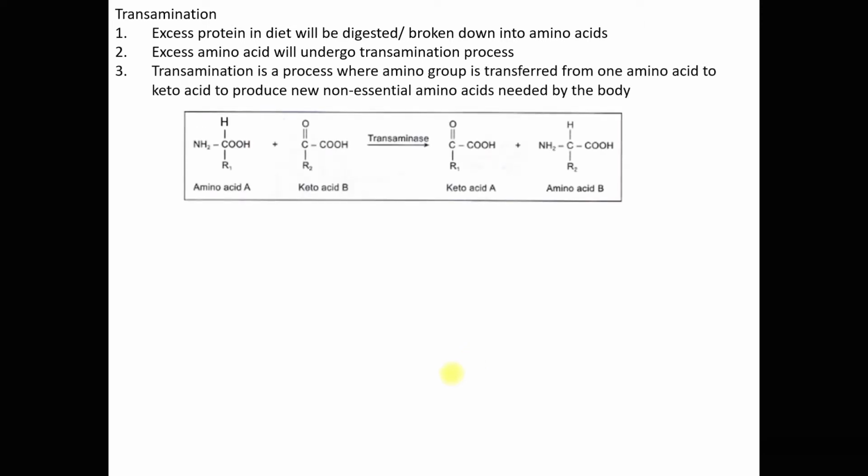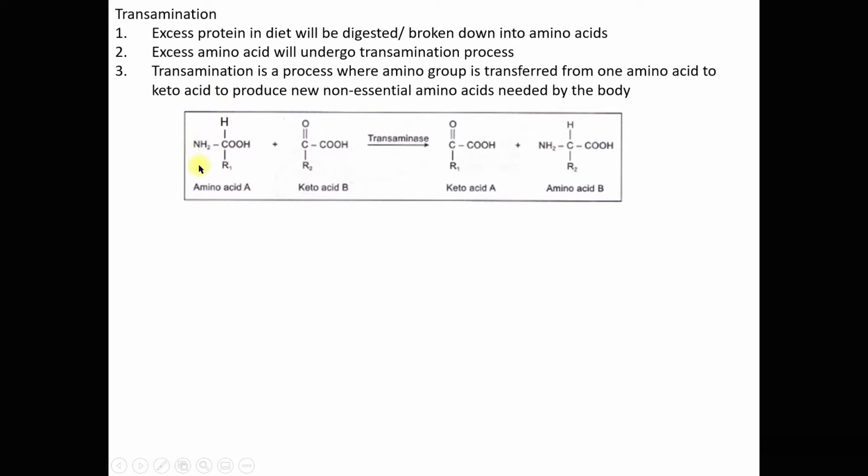So transamination, what happens in transamination? First things first, the excess protein in the diet must be digested or broken down into amino acids, because you know amino acids are the monomers of protein. So these excess amino acids will undergo the transamination process. Now, transamination is a process where the amino group